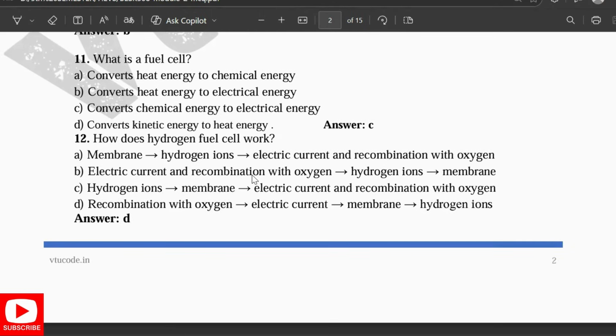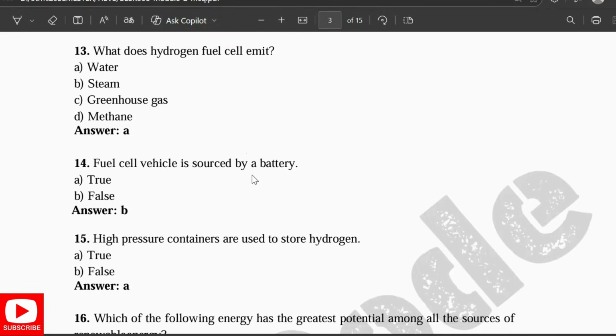What is a fuel cell? Fuel cell is the one that converts chemical energy into electrical energy. How does the hydrogen fuel cell work? The recombination with the oxygen, then the electric current, membrane, then hydrogen ions. What does hydrogen fuel cell emit? It emits water. Fuel cell vehicle is powered by a battery. False. High pressure containers are used to store the hydrogen. True.